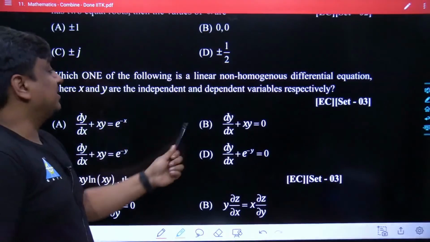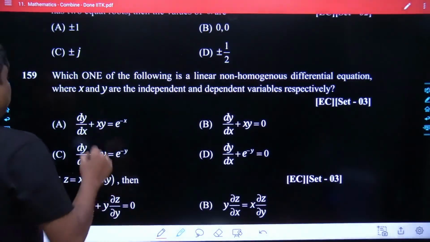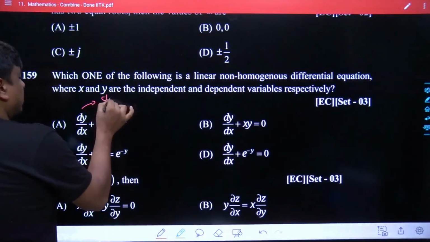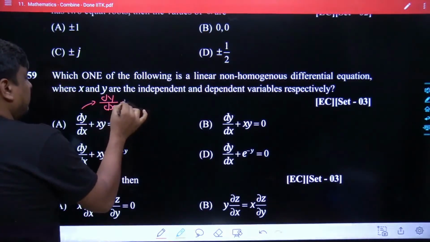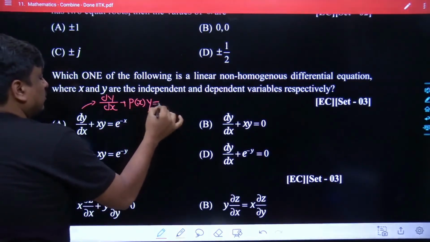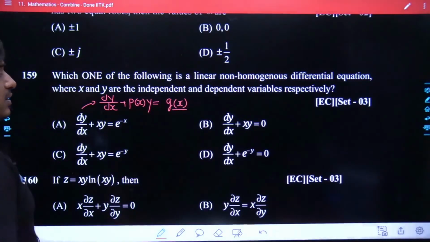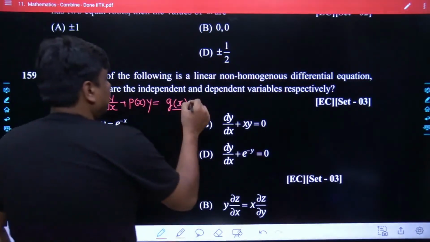Which one of the following is linear? The type of differential equation has to be linear in nature. So the type of differential equation which is first order must be dy/dx plus P y, where P must be strictly a function of x alone, and similarly Q must be strictly a function of x alone. Then only is it going to be the linear form of the differential equation.